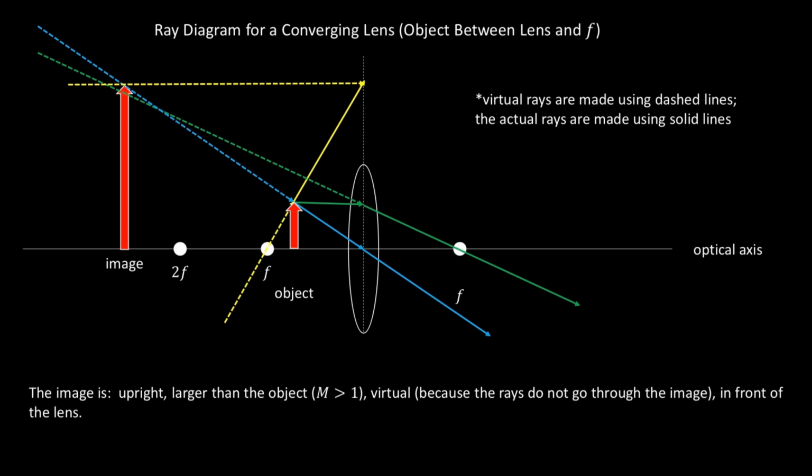And all three of those rays converge at the tip of the image, and I notice that the image is upright now. It's larger than the object, which means the magnification is greater than 1, and it's virtual because the image is produced by reflected rays.